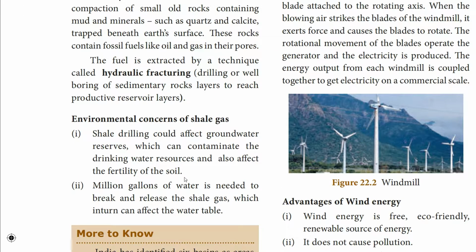What are the environmental concerns of shale gas? Shale gas is obtained by drilling, and this could affect groundwater reserves, because drilling can contaminate drinking water sources and can also affect the fertility of the soil. Millions of gallons of water are needed to break the sedimentary rocks and release the shale gas, and this in turn can affect the water table. So these are the environmental concerns of extracting shale gas from sedimentary rock.